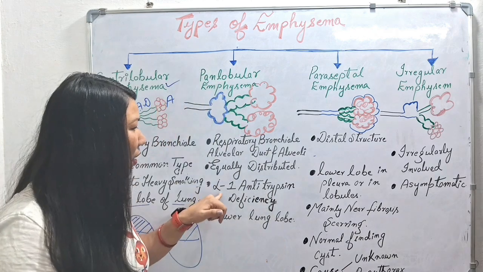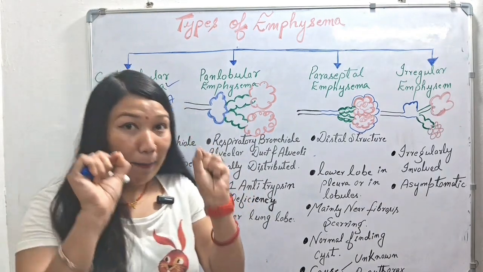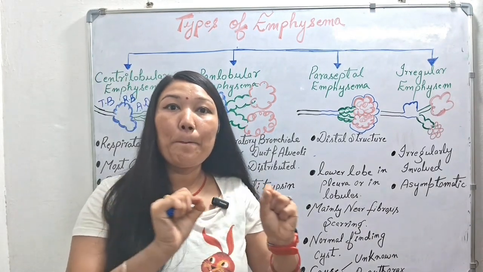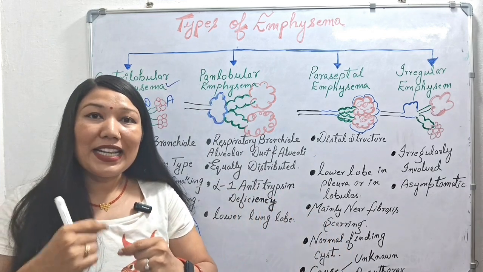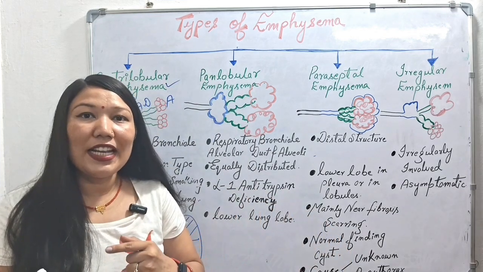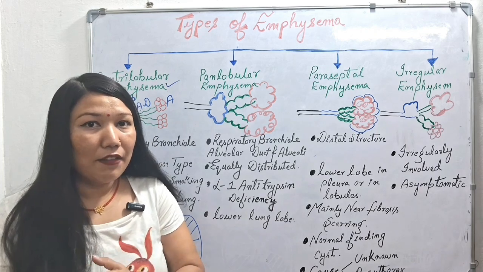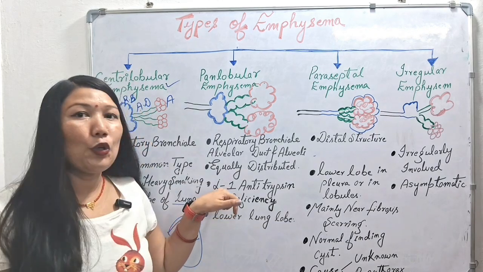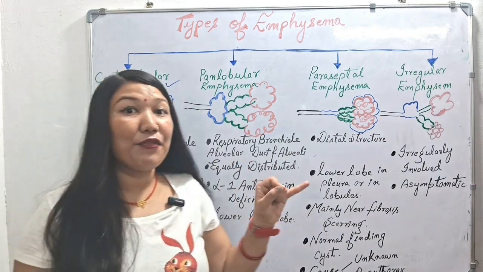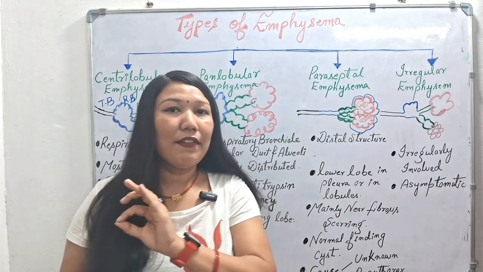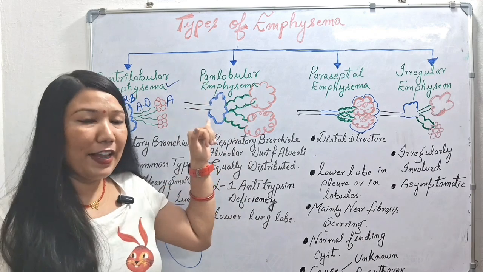So alpha-1 antitrypsin inhibits the activity of the protease. It is important, but in some people it is not released from the liver due to genetic or hereditary factors. People suffering from alpha-1 antitrypsin deficiency will suffer from panlobular emphysema.